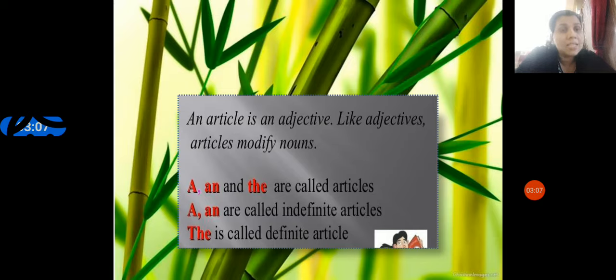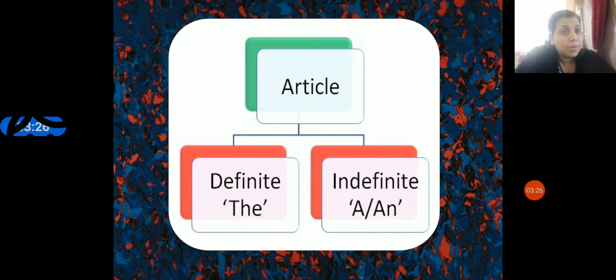That means articles are classified into 2 categories, definite and indefinite. There is only 1 definite article, that is the, and 2 indefinite articles, a and an.